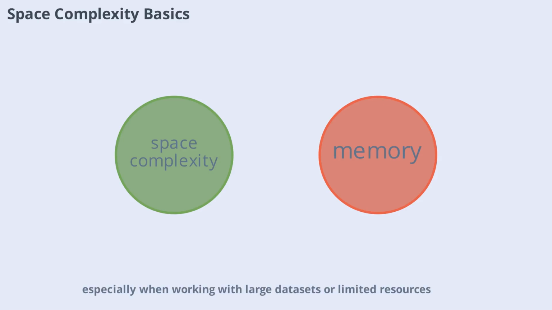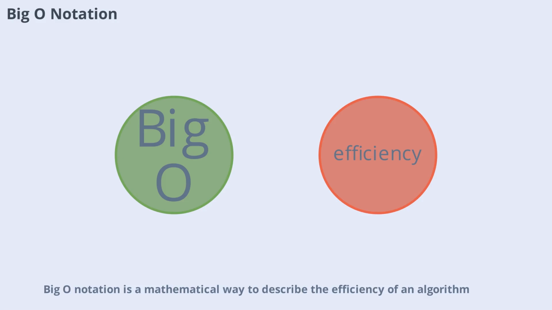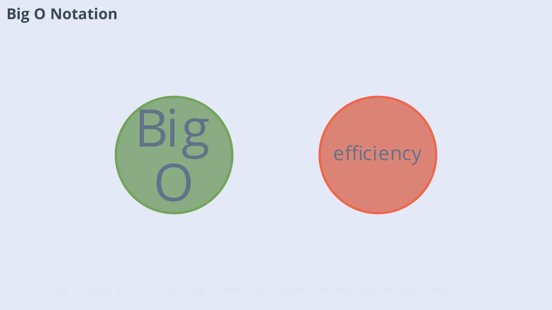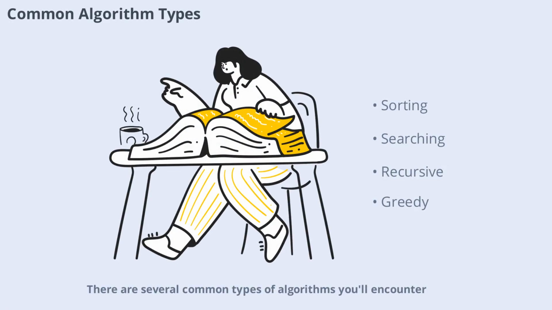Big O notation is a mathematical way to describe the efficiency of an algorithm. It focuses on how the algorithm's performance changes as the input size increases, ignoring constant factors. For example, O(1) means constant time, O(n) means linear time, and O(n²) means quadratic time. Big O helps you compare algorithms and choose the best one for your needs. There are several common types of algorithms you'll encounter.